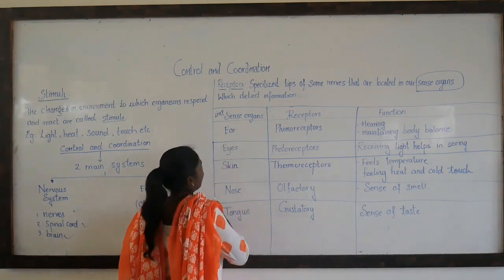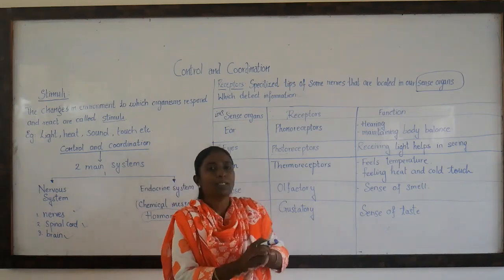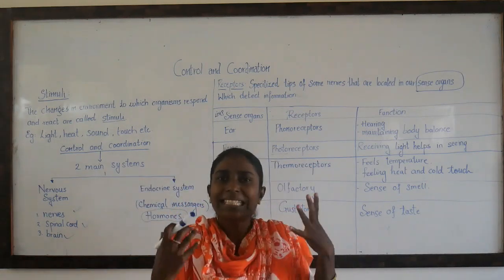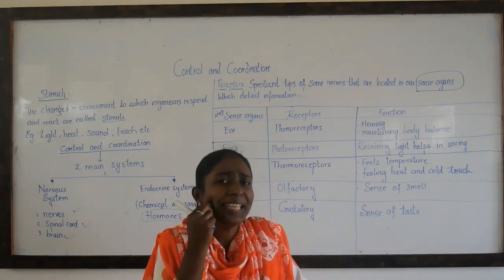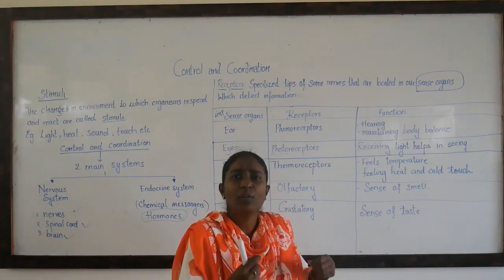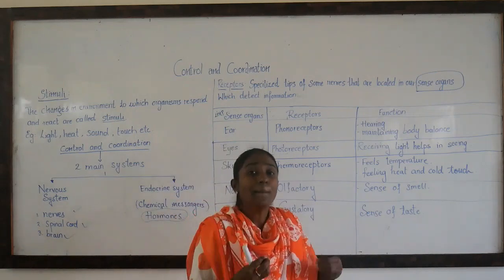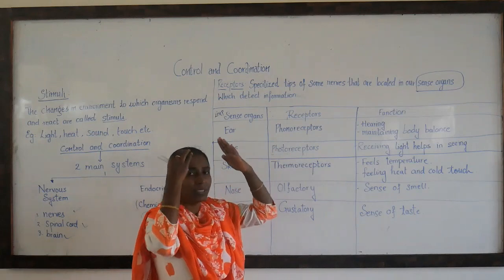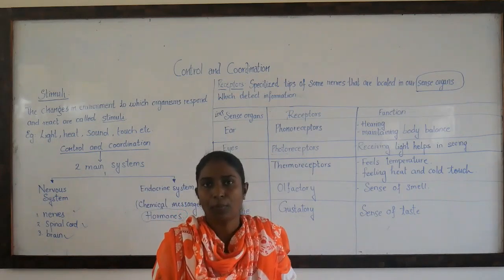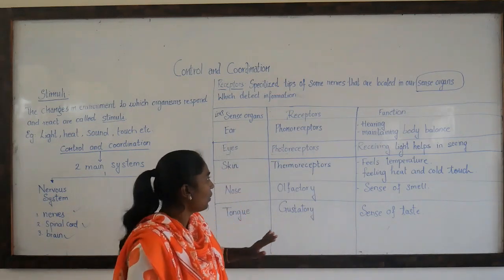Now, next, going to the skin. Skin is present throughout your body. You prick here, you will feel the pain. You prick the leg, you will feel the pain. So the receptors that are present in the skin are called thermoreceptors, and they are present throughout the skin of your body.